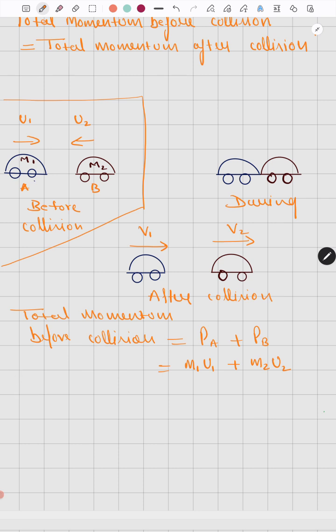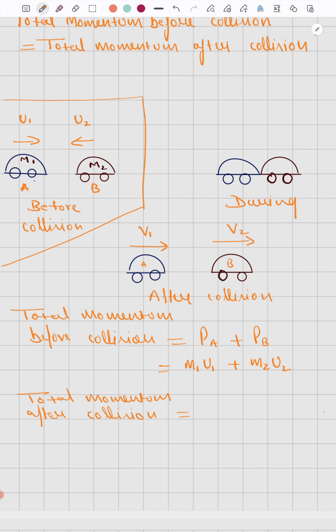Now let's come to the total momentum after collision. Total momentum after collision is equal to, again, the momentum of A and B. This is your A body and this is your B body. There is one interesting thing here: is the mass going to change after collision? The velocities are changing, but the mass will remain the same.